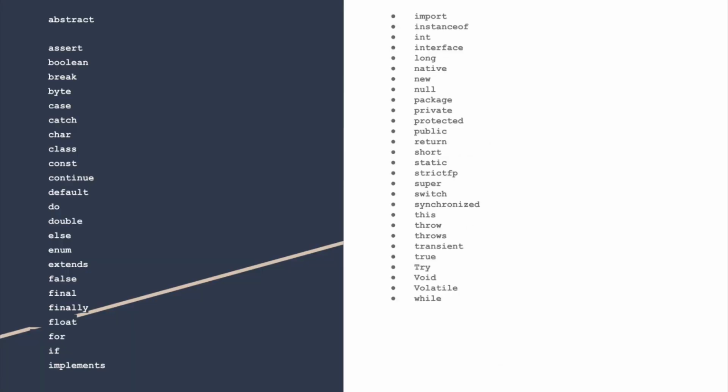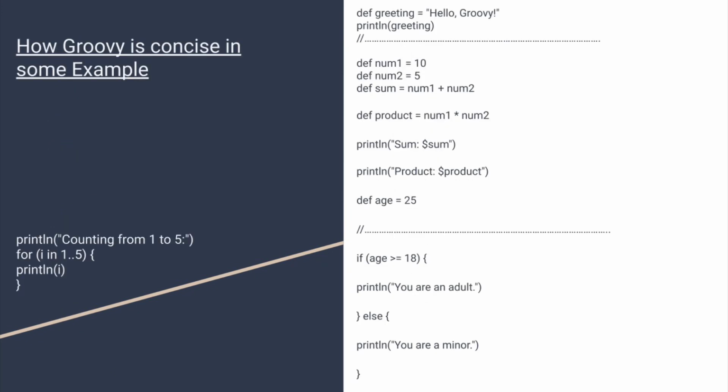And here's just a list of the reserved words that Java and Groovy both share. Some of them function a little bit differently, but for the most part, all these words function the same in both languages. So while Groovy and Java share the same reserved words and primitive types and a lot of syntax similarities, what makes Groovy so unique is its concise nature. And I'm going to keep repeating that throughout the presentation, how very concise it is.